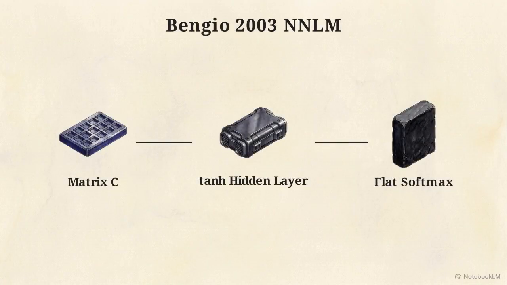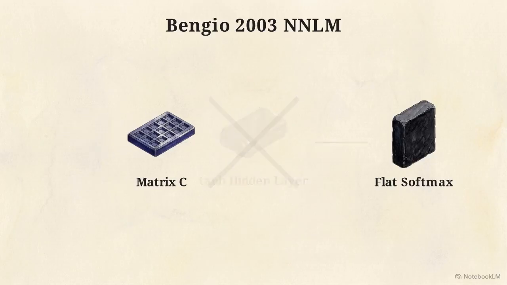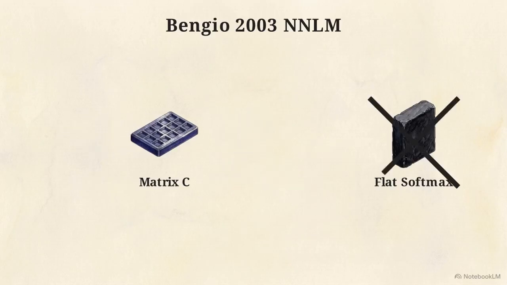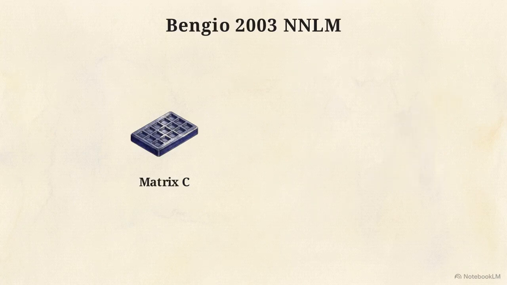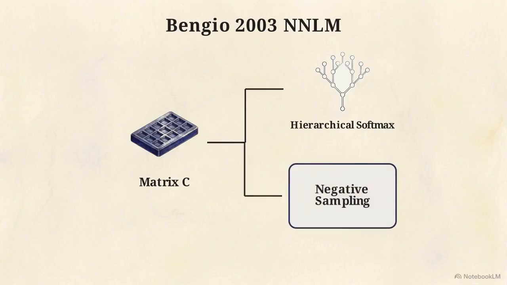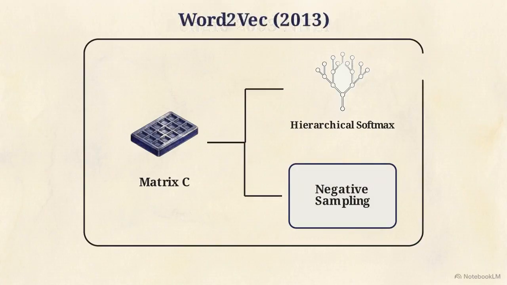We jump forward exactly 1 decade to 2013, when Thomas Mikolov introduces word2vec to the world. Word2vec did not invent the continuous embedding matrix. As this animation shows, Mikolov performed aggressive architectural surgery on Bengio's 2003 design. Word2vec inherits the shared matrix C and its sparse gradient updates, completely intact. To achieve massive scale, word2vec deletes the nonlinear hidden layer and replaces the flat softmax with Bengio's exact suggestions: hierarchical softmax, which is the tree structure, and negative sampling, which is importance sampling.